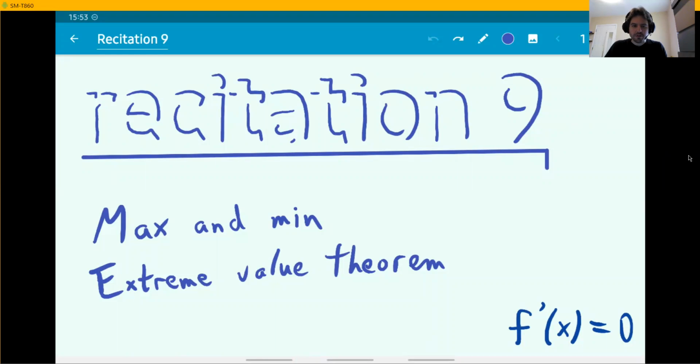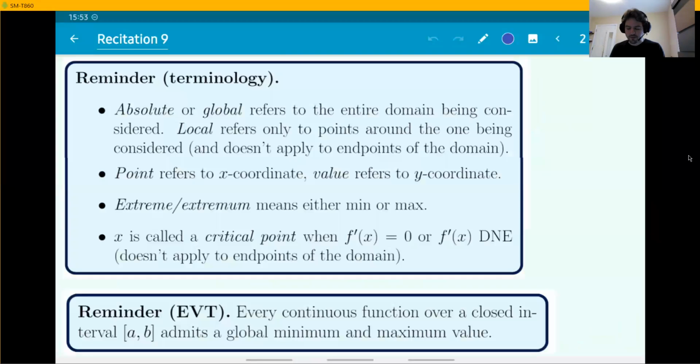What we are talking about today is basically the extreme value theorem, which talks about maximum and minimum values and points of functions. And here's the most important equation, derivative equals 0. So just as quick reminders, this is mainly what we covered during a lecture on this topic. There was a lot of terminology that we need to learn. I'm briefly reminding you about that in here.